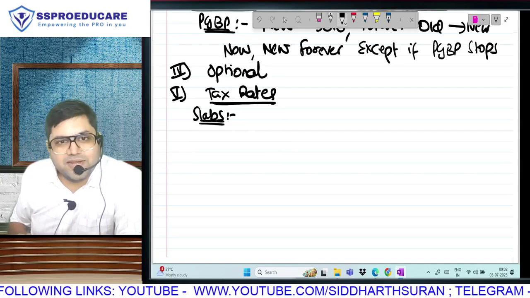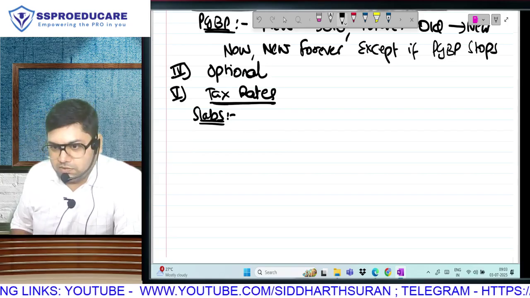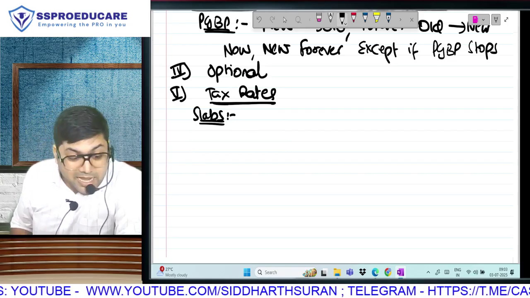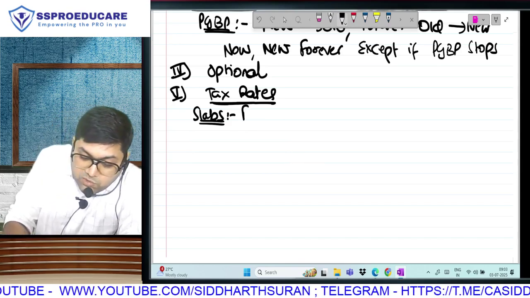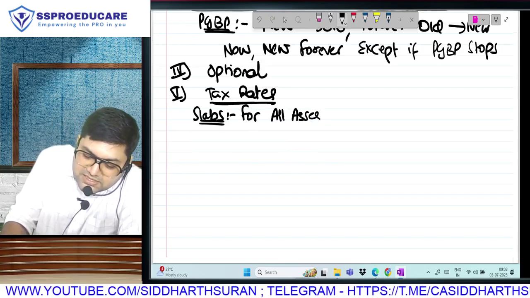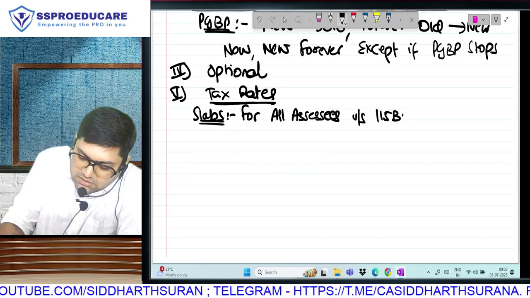The new regime, maybe we have been given slabs only. Are you understanding this? But the slabs here are going to be applicable for all assessees under section 115B.